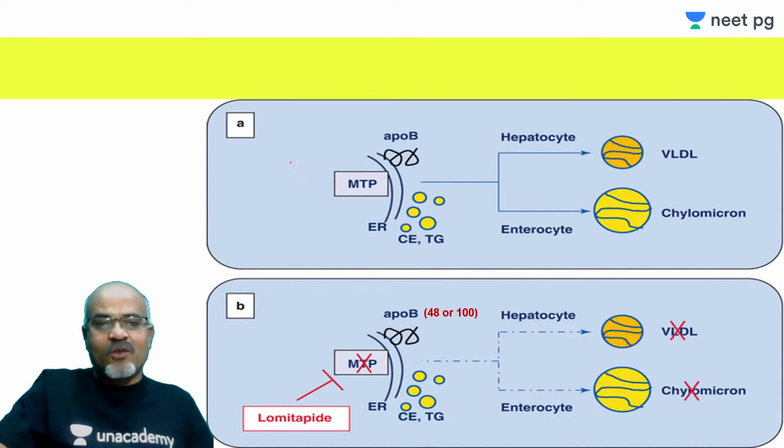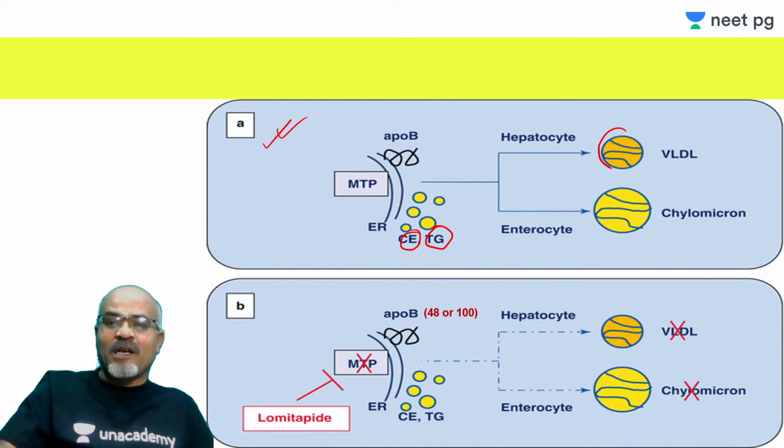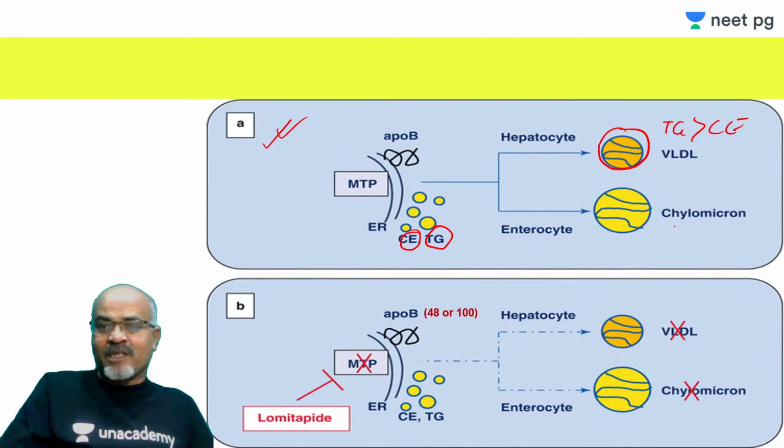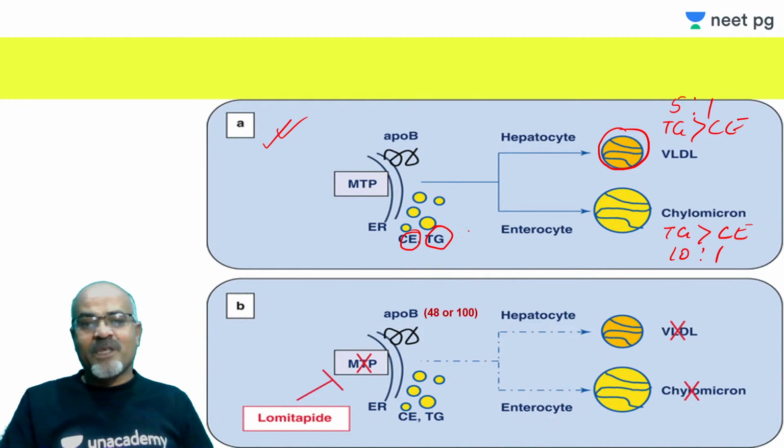See, this is the normal mechanism of what MTP does. This endoplasmic reticulum, because it is microsomal, so that is present in the endoplasmic reticulum. So this is ApoB, this is cholesterol ester and triglyceride. They are all mixed, and VLDL contains also cholesterol ester and triglyceride, but TG is more than cholesterol ester. Same in chylomicron, TG is more than cholesterol ester. Here the ratio is 10:1. Here the ratio is 5:1. So in presence of this ApoB, this MTP ultimately leads to this production.